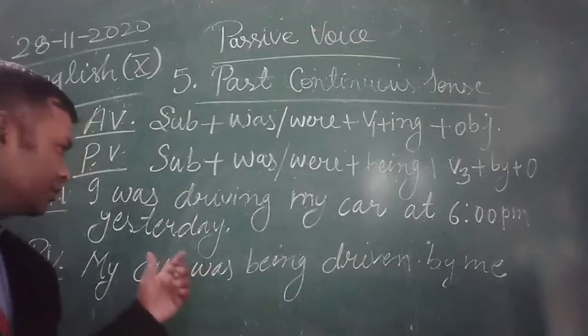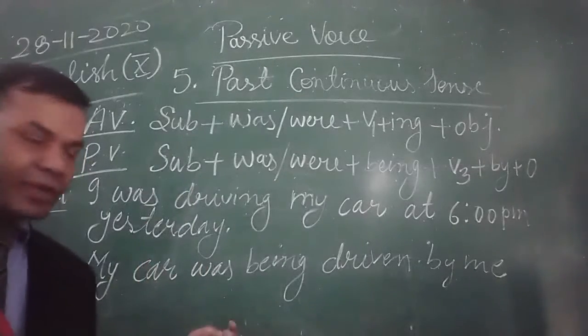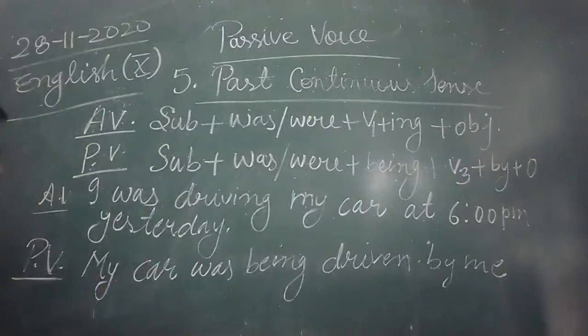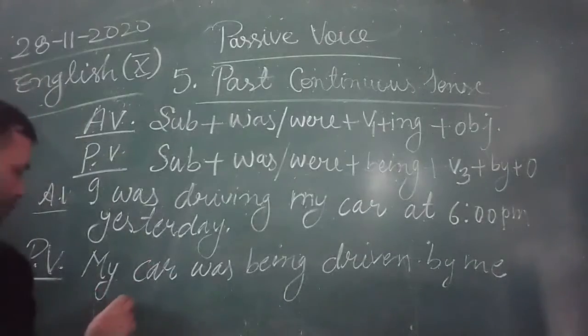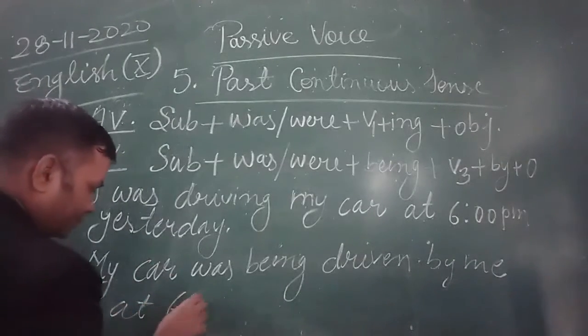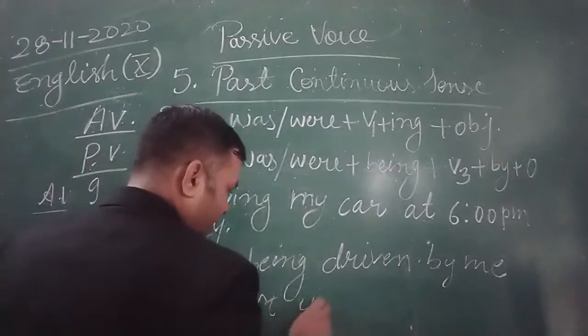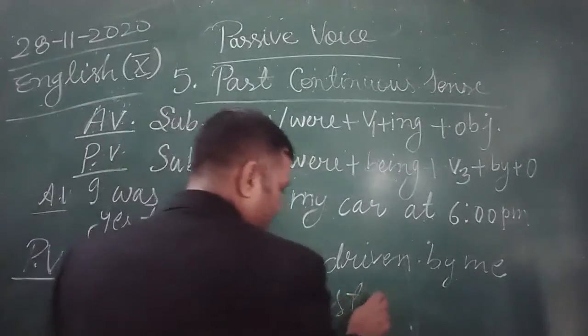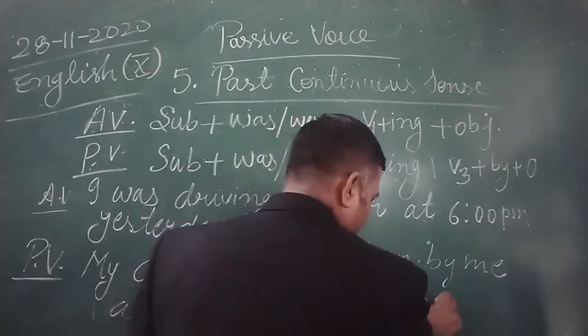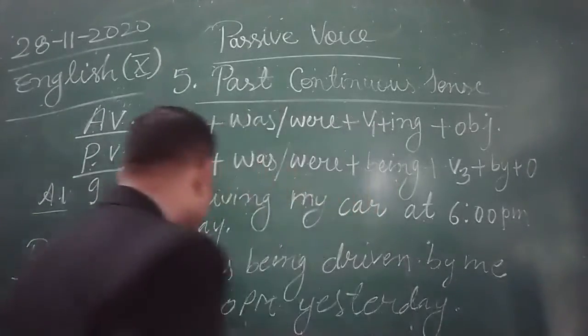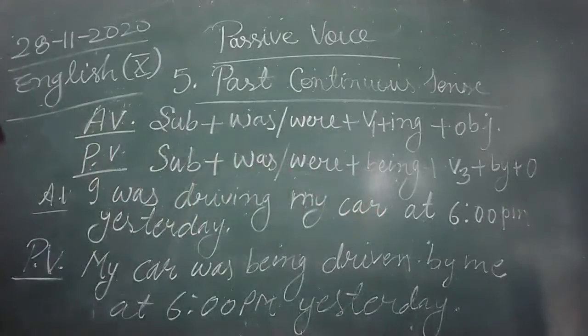Third form of drive is driven, by me at 6 p.m. yesterday. Okay. My car was being driven by me at 6 p.m. yesterday. Okay. Now I'm going to rub it and write down more examples for the same.